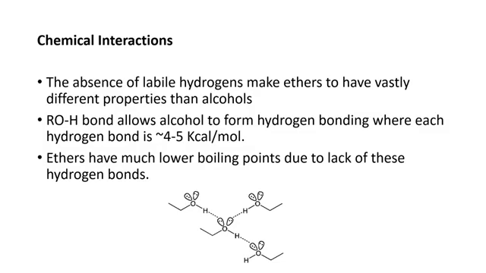In case of alcohol, there is hydrogen bonding, which is very evident as you can see in this diagram. Here is an alcohol. There is the possibility of hydrogen bonding with the other molecule, and here is the possibility of hydrogen bonding with the other molecule. In the same way, this molecule undergoes hydrogen bonding with this molecule. Such kind of bonding is not present in ether. That's why the boiling point of alcohol is greater than ether. Ether has a lower boiling point due to lack of these hydrogen bonds.